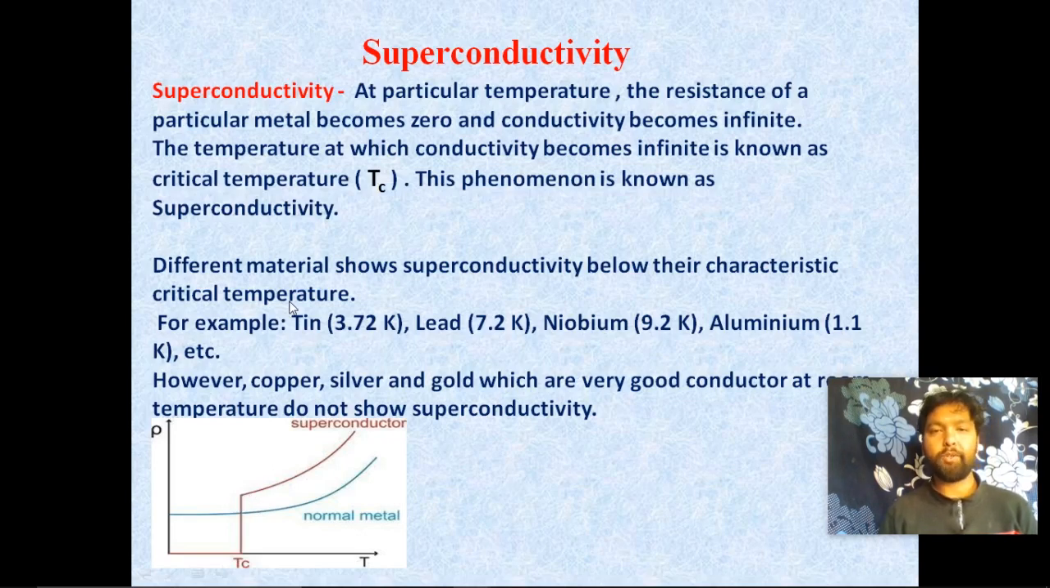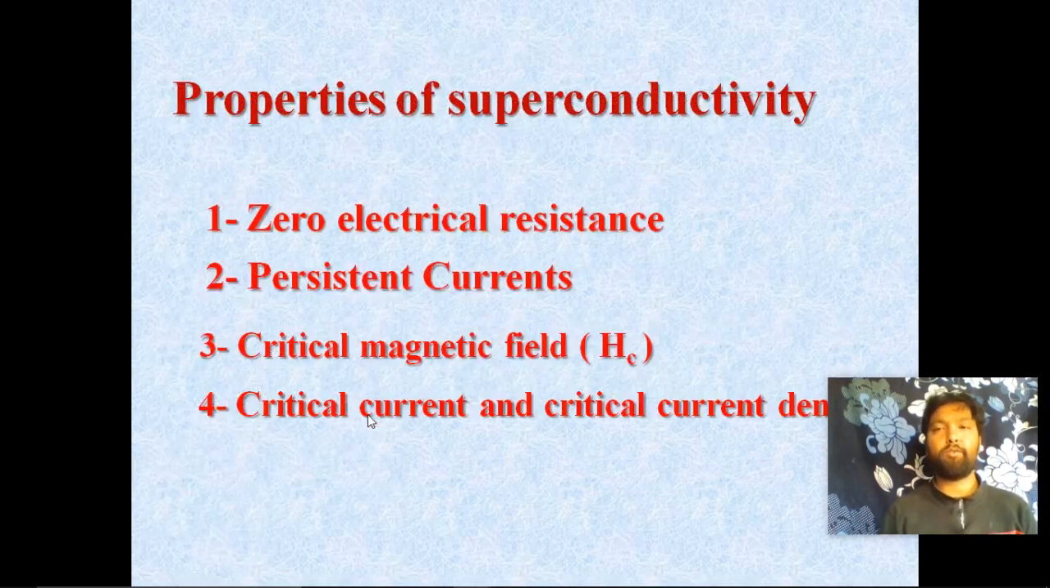Therefore, different materials show the superconducting state below their characteristic critical temperature. For example, tin 3.72 degree Kelvin, lead 7.2 degree Kelvin, niobium 9.2 degree Kelvin, and aluminium 1.1 degree Kelvin, etc. However, copper, silver and gold, which are good conductors at room temperature, do not show the superconducting state. Next we'll discuss the properties of superconductivity.